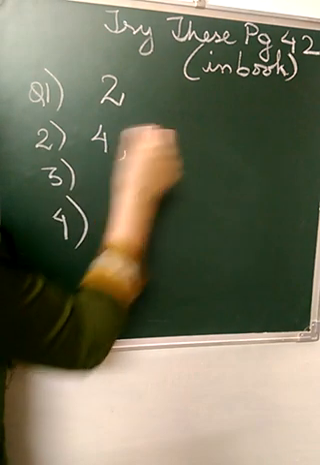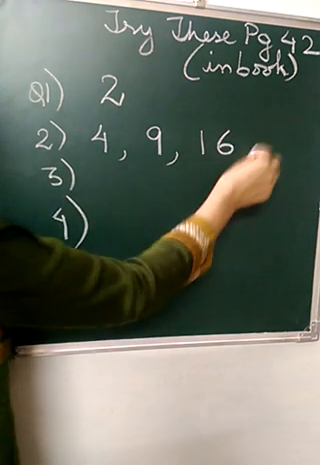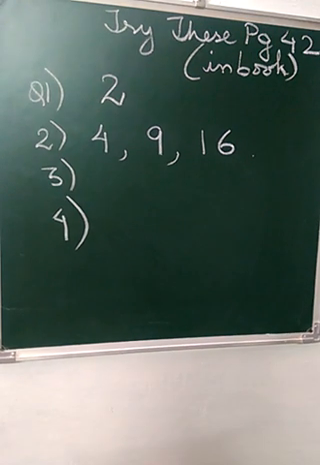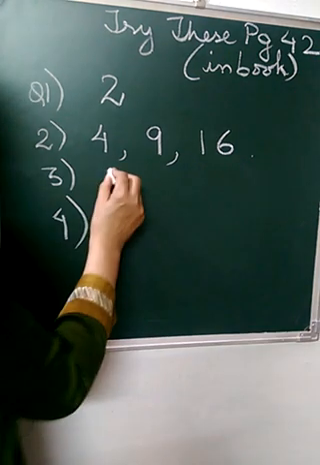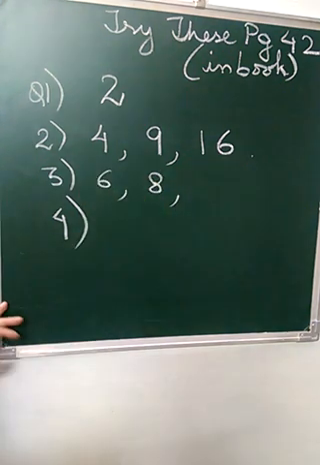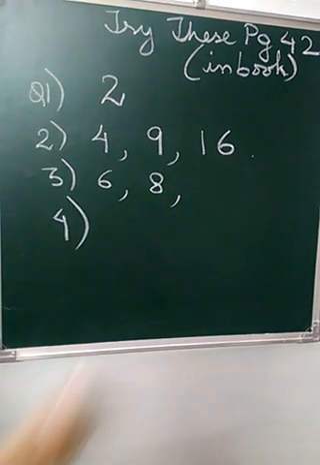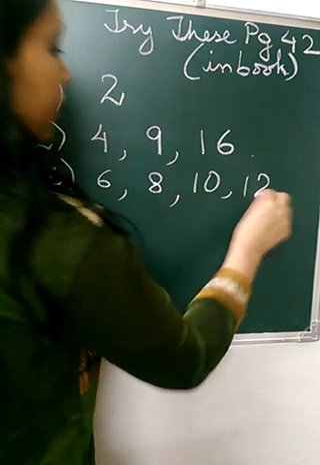So 4, 9, 16 according to the table. Which numbers can be shown as rectangle? So it can be 6, 8, 10, 12.